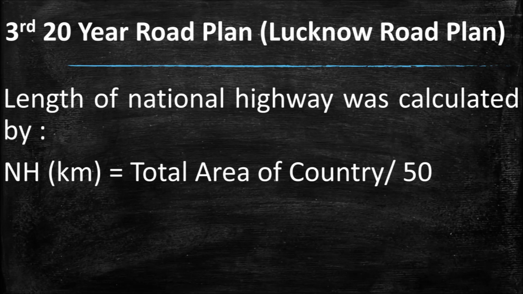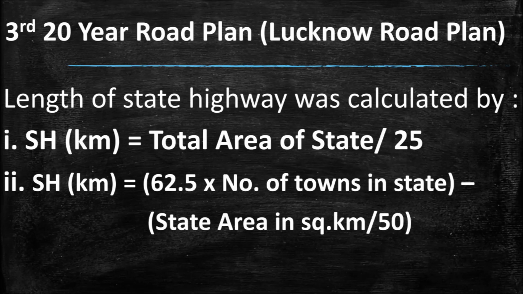Let's have a look at the formulas which were used in third 20-year road plan. Length of national highway was calculated by national highway in kilometer is equal to total area of the country divided by 50. Another formula for the length of state highways was SH is equal to total area of state divided by 25 and SH in kilometer is equal to 62.5 into number of towns in state minus state area in square kilometer divided by 50.